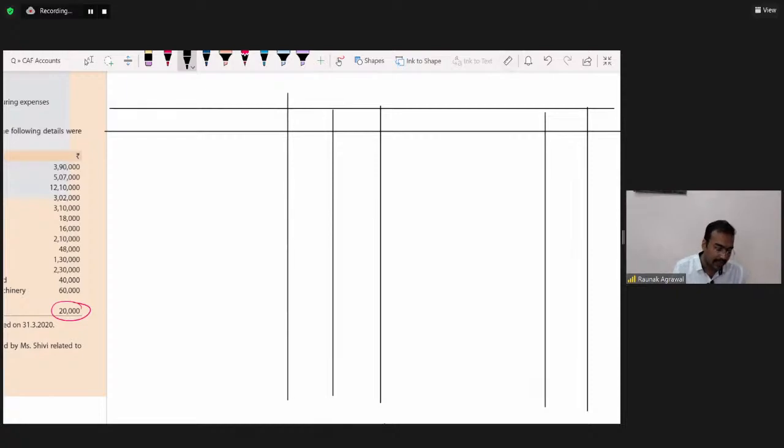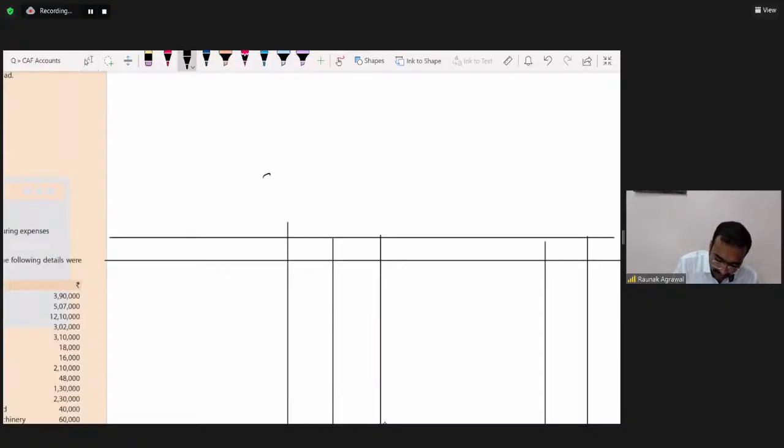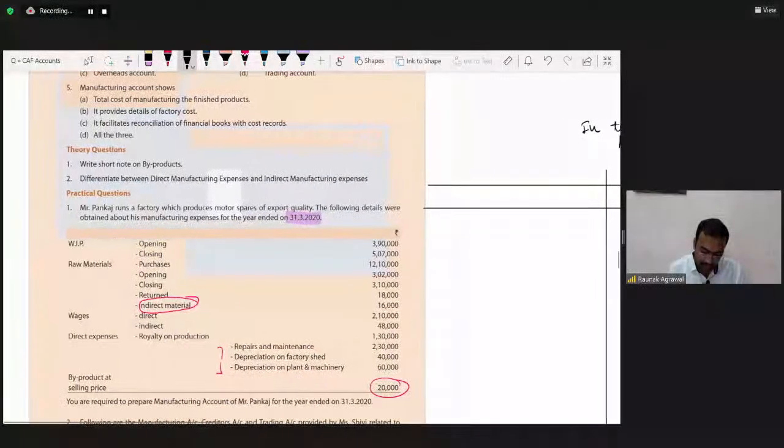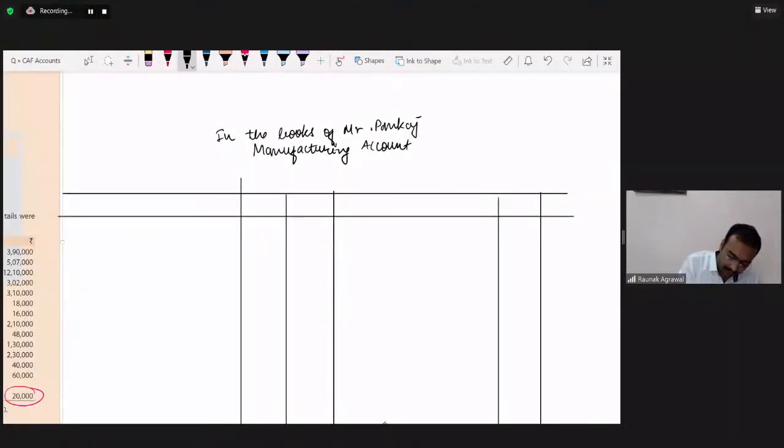Now what would be the heading? In the books of Mr. Pankaj, manufacturing account for the year ended 31st March 2020.